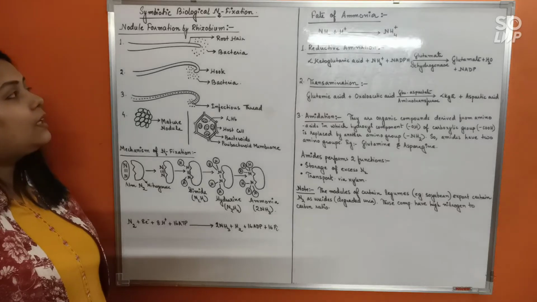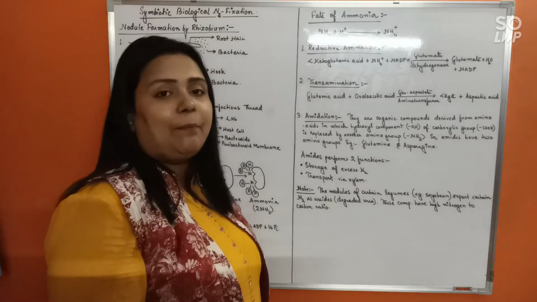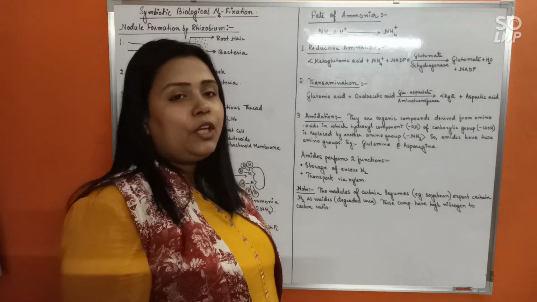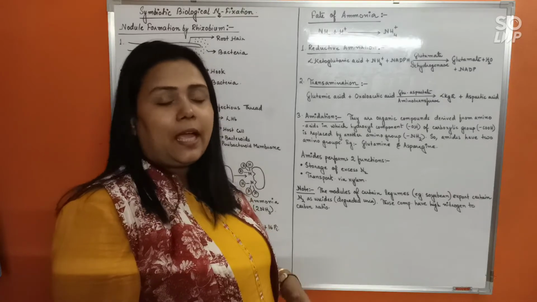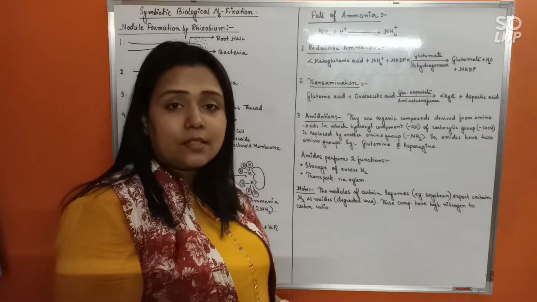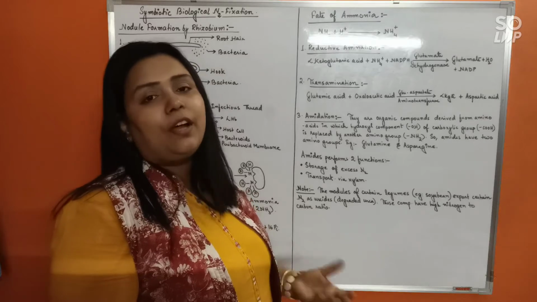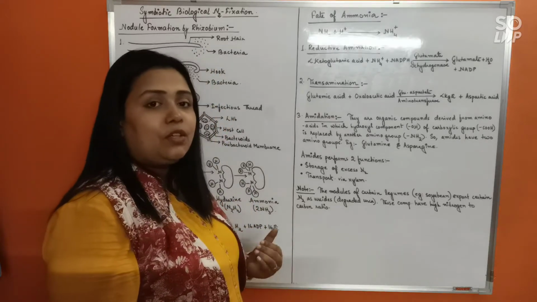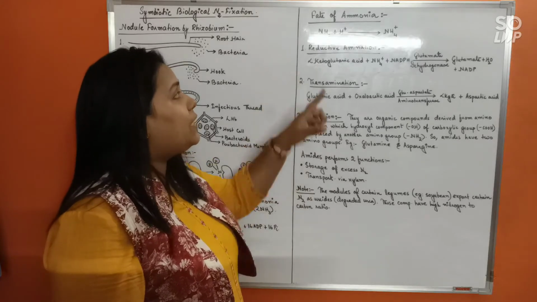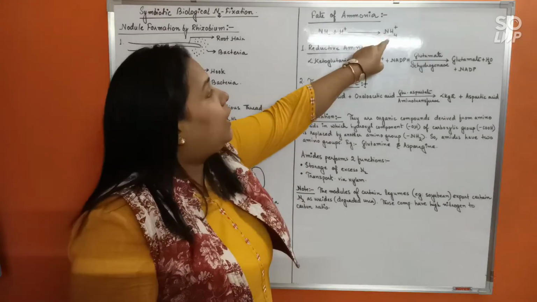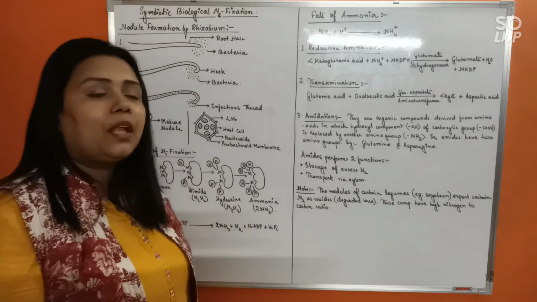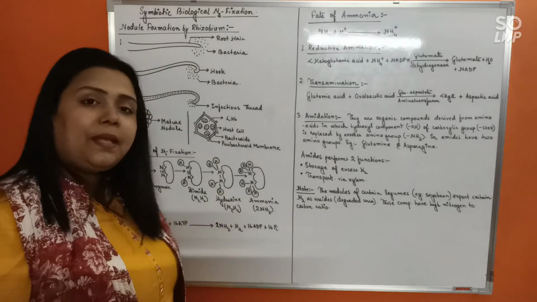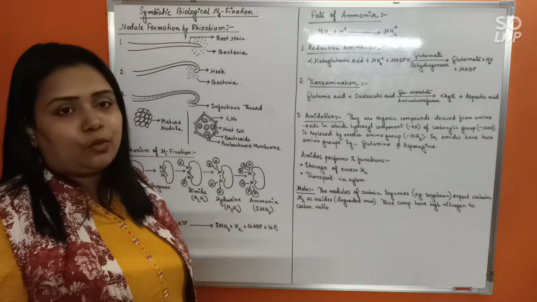Clear? Now finally, what will happen to that ammonia? Gaseous ammonia is being released. The ammonia gas that is released will first be protonated in the soil to form ammonium ion. The ammonium ion can be taken up or absorbed by the plant roots.